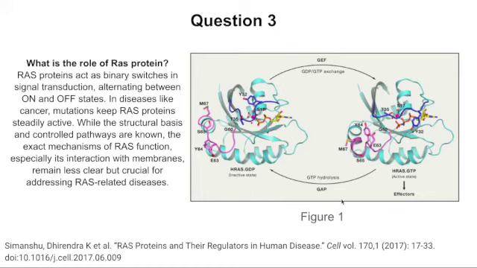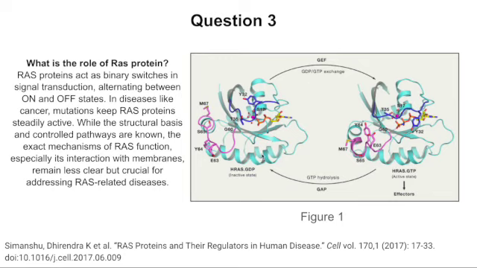The figure to your right is labeled as figure 1 in the research paper RAS proteins and their regulations in human diseases. This figure shows the conformational changes in switch regions when RAS transitions from the inactive GDP-bound state to the active GTP-bound state.